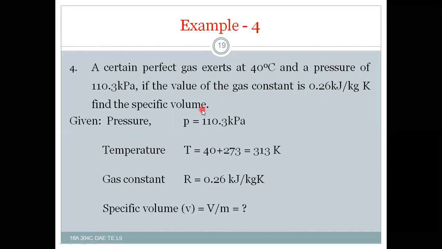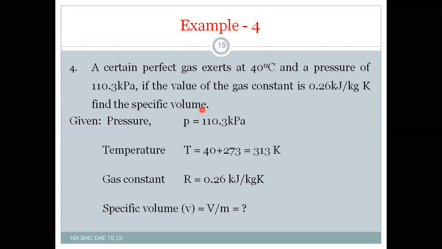So specific volume is defined as the ratio between volume by mass, that is small v. So P into small v is equal to RT.